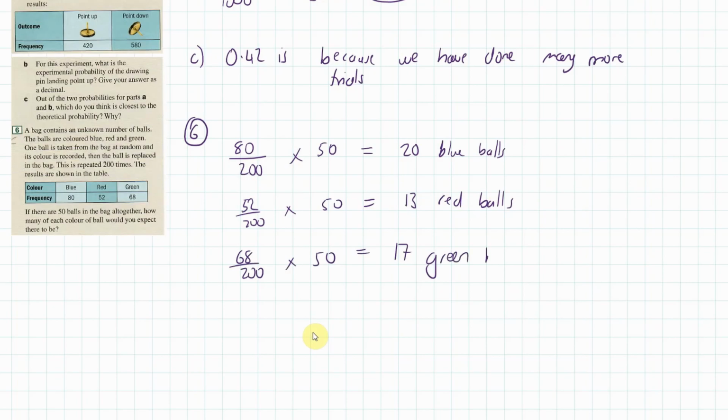Now, you can do a quick addition here. 17, 20, 30, 50. Yeah, okay, good. So that would be my expectation. So what I've done there essentially is found the experimental probability of pulling out one of those balls and times that by the number of balls that I know are in the bag, and that should give me the number of that type of ball in the bag.